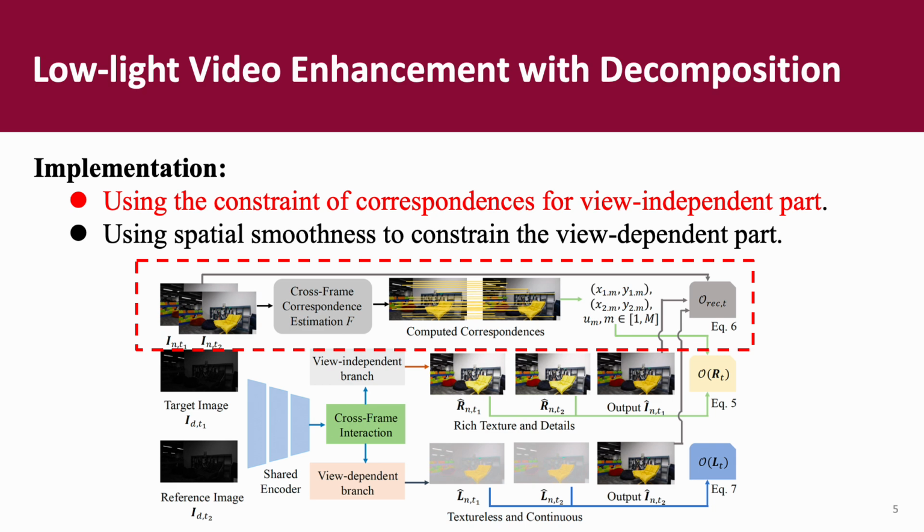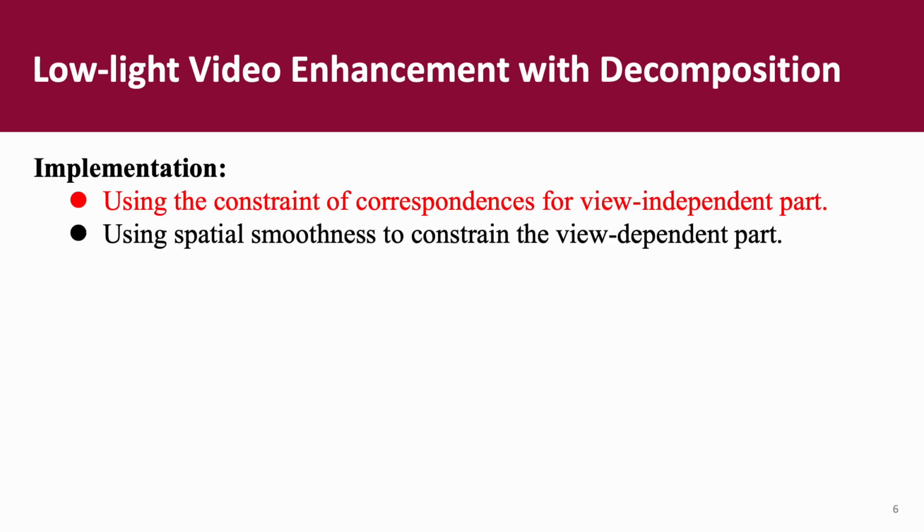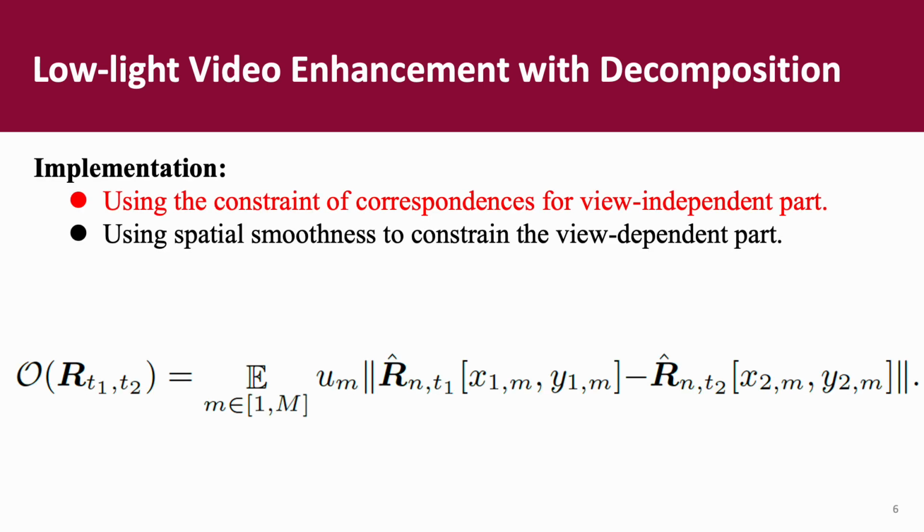We can then constrain the aligned pixel-wise R values to be the same. This can be expressed in this equation, where x1m and y1m are the pixel coordinates in the frame t1, and x2m and y2m are the correspondence in the frame t2.